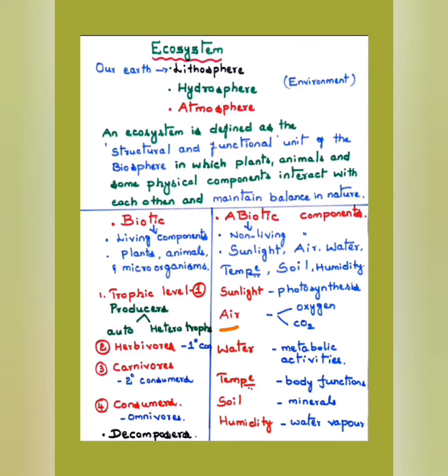Moving to the other side, the abiotic components: sunlight, air, water, temperature, soil and humidity. These also play an important role in the ecosystem. Air, oxygen, of course, we need for respiration to live. Animals require oxygen, and some carbon dioxide is used by the plants for photosynthesis. Even small insects require air, oxygen, to survive.